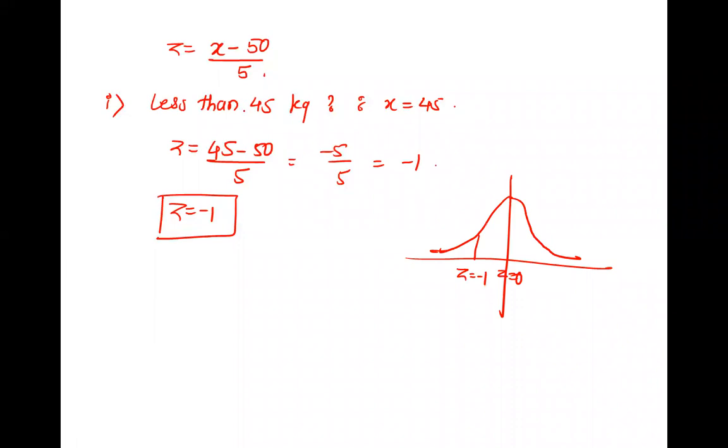Okay, next it is less than 45. So what is that? X is 45. What is the sign in between? Less. Right. For that X, we have to find Z. For 45, what is Z? Minus 1 and the less sign as it is. So it is Z is less than minus 1. Where is it? On this side. This is less than. Is this correct? Less than minus 1? Yes, ma'am. Right. So 0 to 1. Though it is minus 1, we will consider it as 1 only for the area. So 0 to 1. What is the area given?